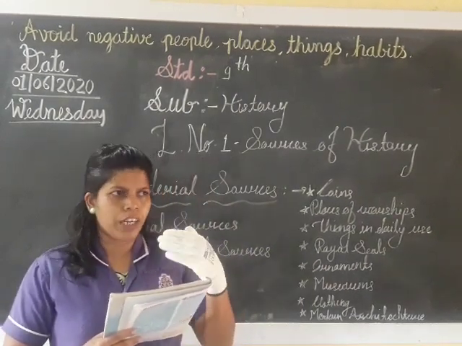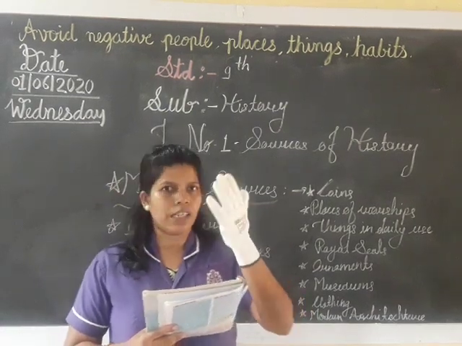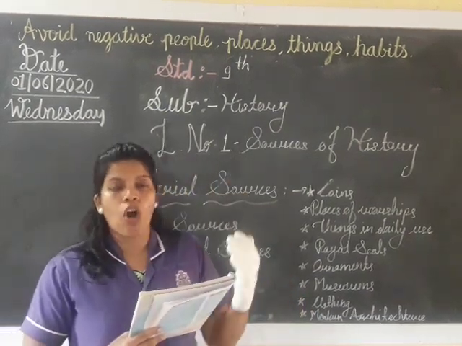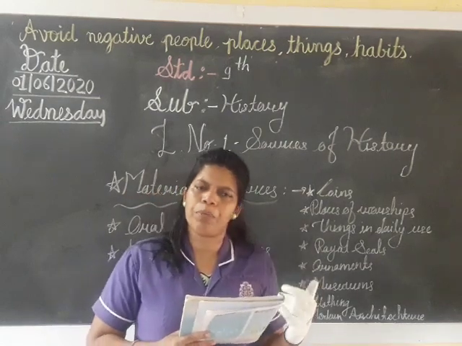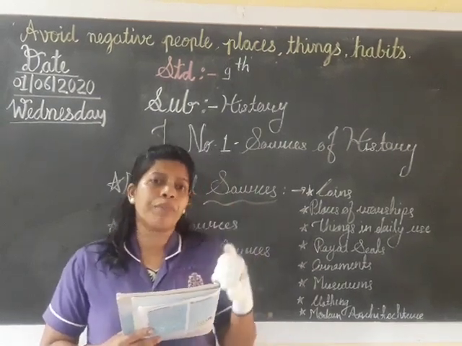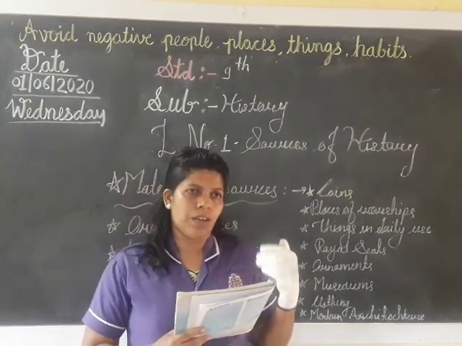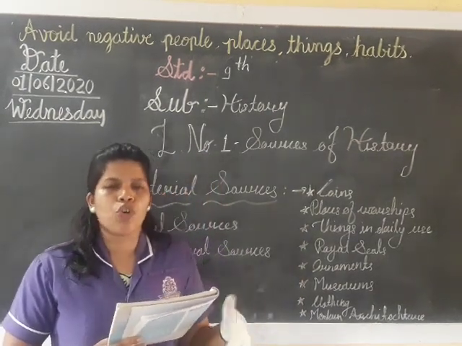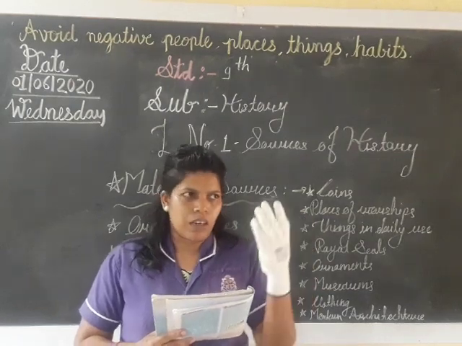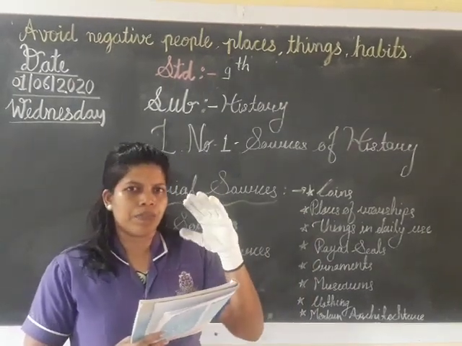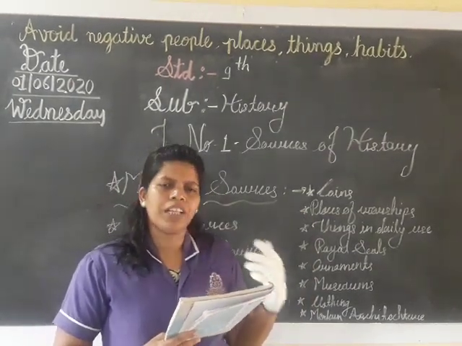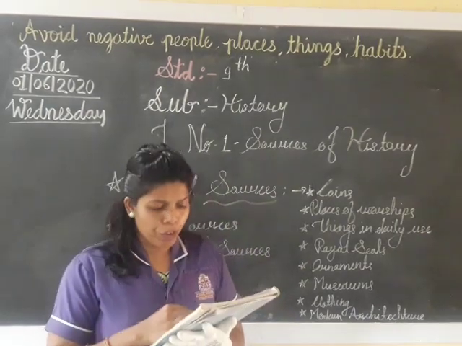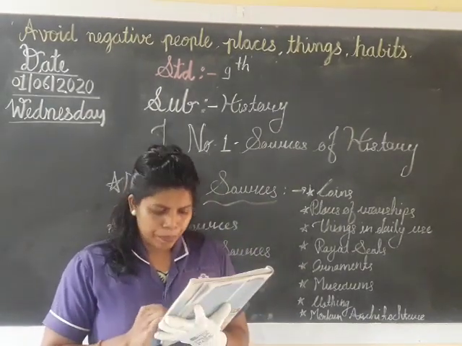This way, whatever we are able to listen to and see is called audio visual sources. With the help of that also we are getting much information about history. With the help of television nowadays, we can observe many movies and short serials. With the help of that also we are getting more information about history.